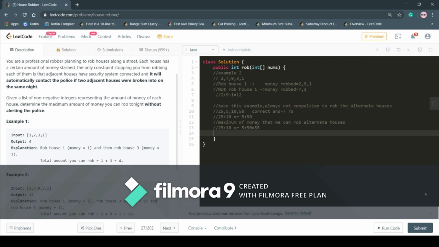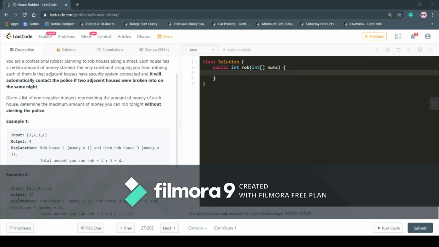An optimal robber would not rob like this. When he robs house 1, he has to leave house 2, but he can rob house 3. But if he robs house 3, then he has to leave house 4. But the maximum amount of money he would get is from house 1 plus house 4. So we should keep this in mind and not think that we only calculate the maximum amount of money from alternate houses. Now let's move to the solution.